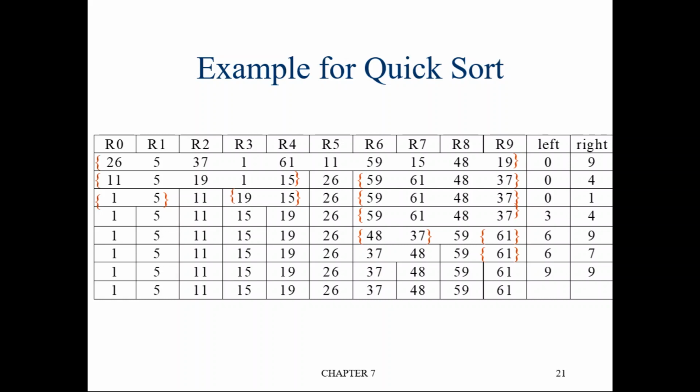Before discussing the actual example, let me first explain the overall concept. Given a list of elements, say something like this, the list contains some set of elements.